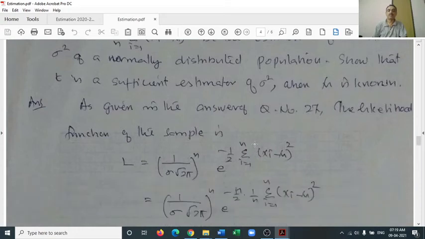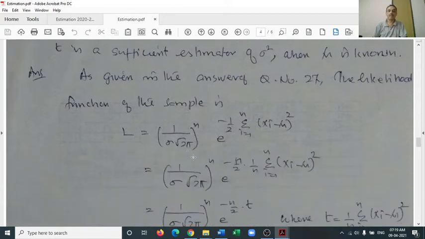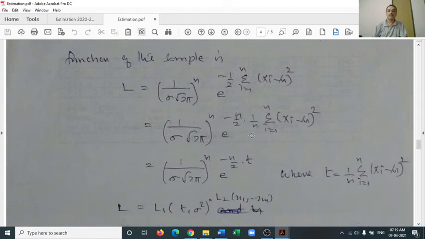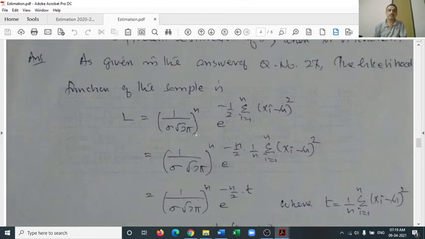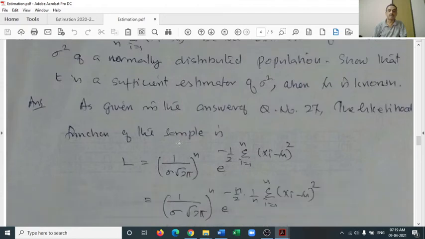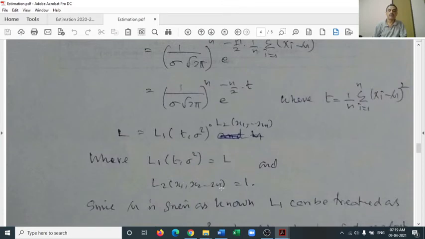Here we have a question very similar to the former question 27, that is L equals (1 by sigma root 2 pi) whole raised to n and all, and we just make a modification here, e raised to minus n by 2 into 1 by n sigma i equals 1 to n (xi minus mu) whole square, that is e raised to minus n by 2 into t, and t is the proposed estimator. So we see that L1 is L itself and L2 is 1.